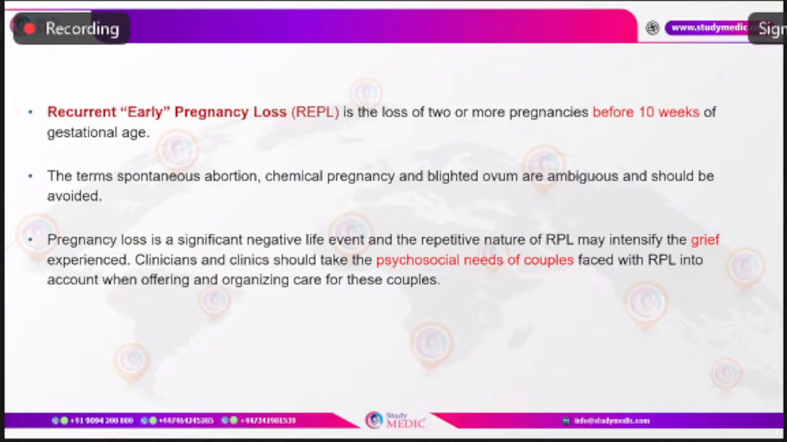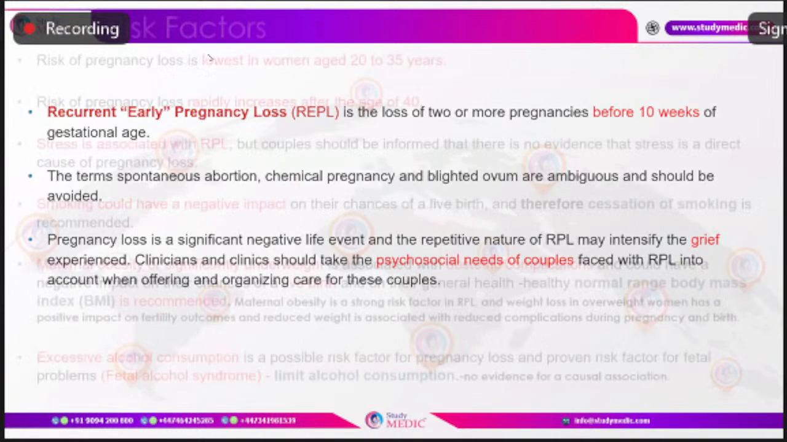If the gestational sac is more than 25 millimeters, still with no evidence of yolk sac or fetal pole, it can be taken as an embryonic pregnancy or miscarriage. Now, pregnancy loss definitely causes a negative life event, and the repetitive nature of recurrent pregnancy loss can intensify the grief experience, so definitely they need psychosocial support. And there are certain centers, RPL clinics, which give emotional as well as other support also.